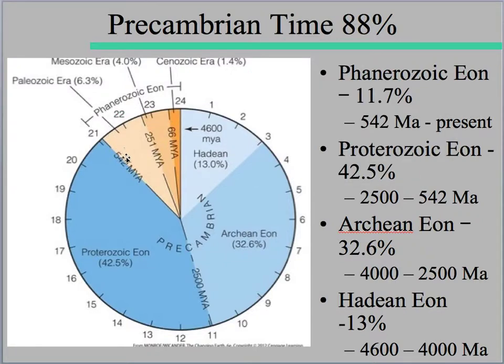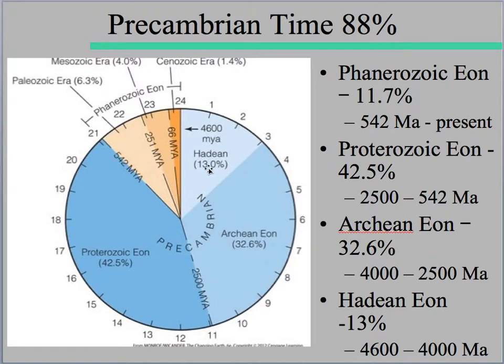So we start seeing a lot of fossils, and mainly what happened at 542 million years ago was the development of hard body parts, and life developed shells, and so it's easier to leave a fossil if you have a hard body part. But note that this Phanerozoic eon really only accounts for about 12% of Earth's history from 542 to present, and you'll see that the bulk of Earth's history, about 88%, occurs during this Hadean, Archaean, and Proterozoic times. So today we'll be looking mostly at the Archaean and the Hadean.